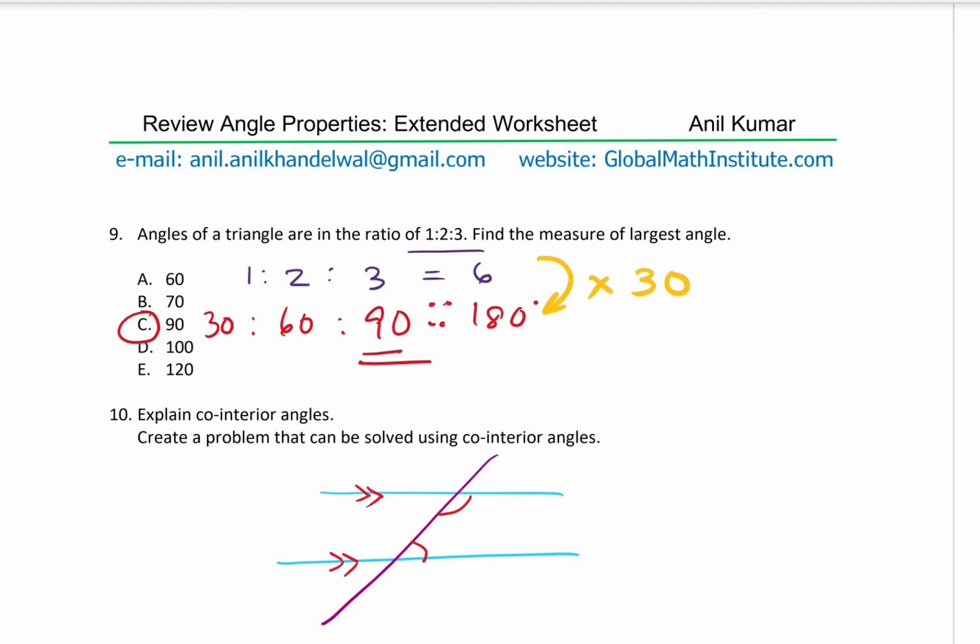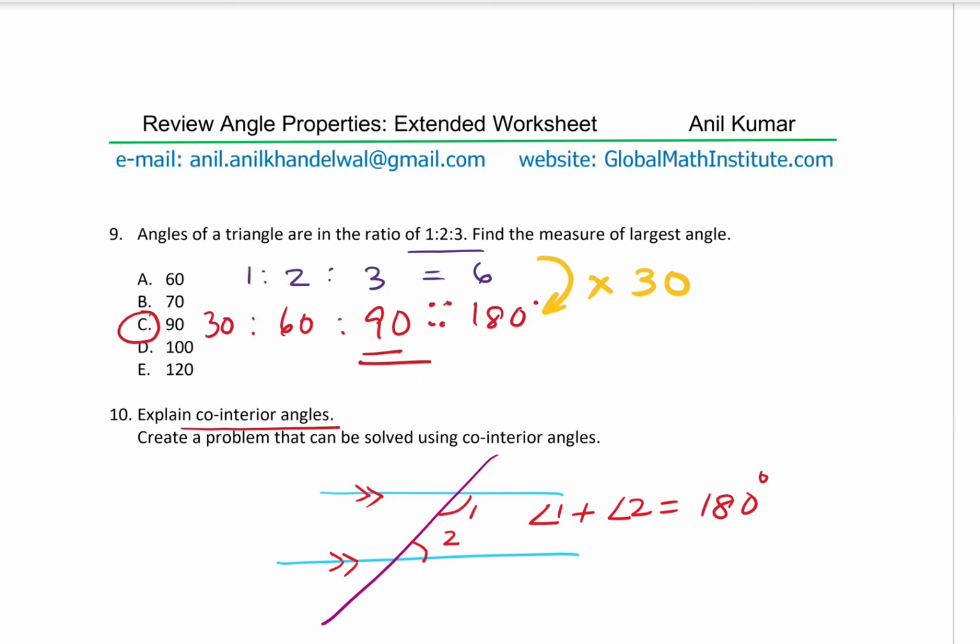Let's say this angle is angle 1 and this is angle 2. Sum of angle 1 plus angle 2 is 180 degrees, and that is what we call co-interior angles. Perfect. Now based on this you can create many questions.